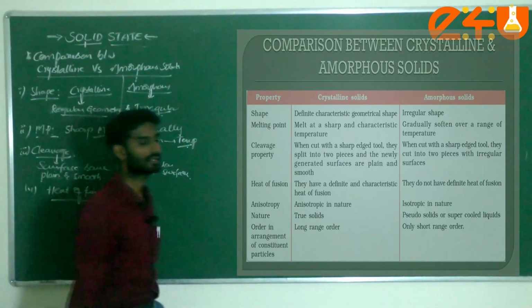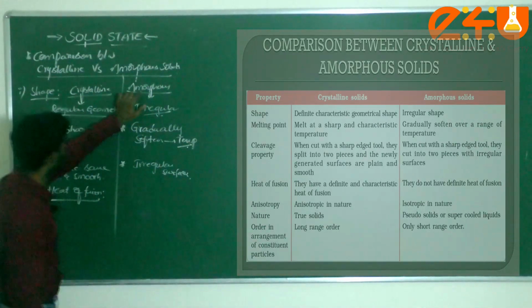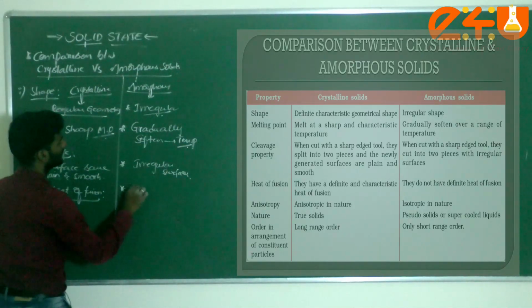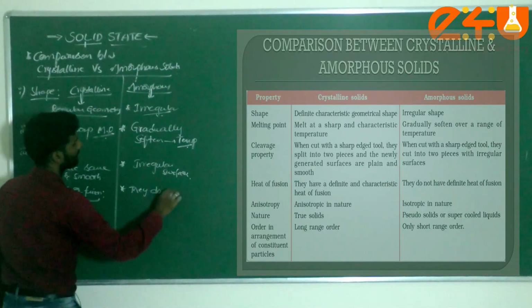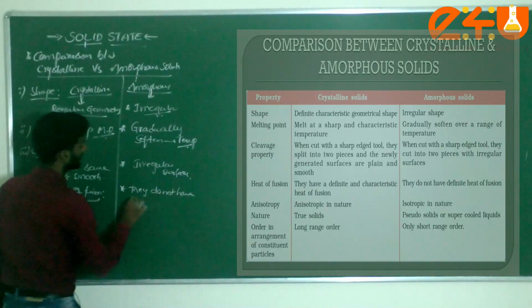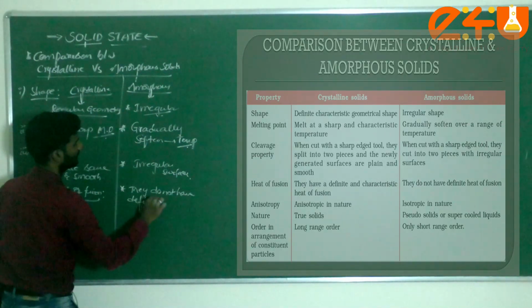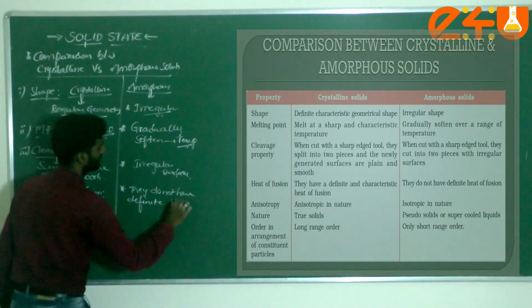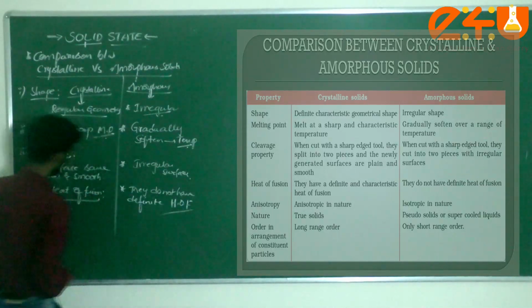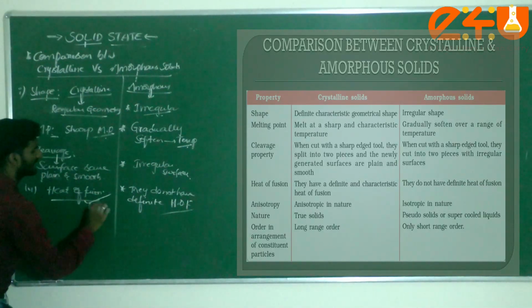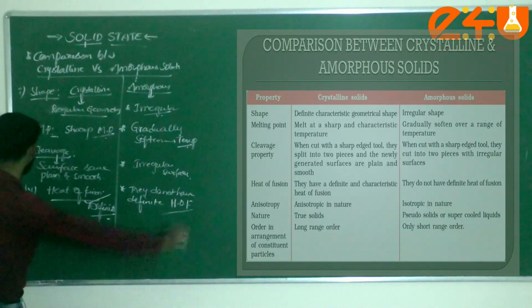But amorphous solids do not have a definite heat of fusion. Am I correct or not?